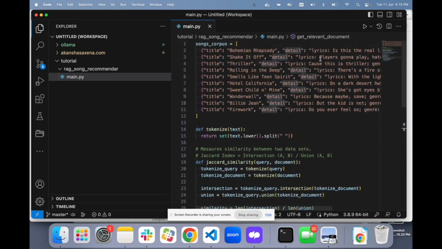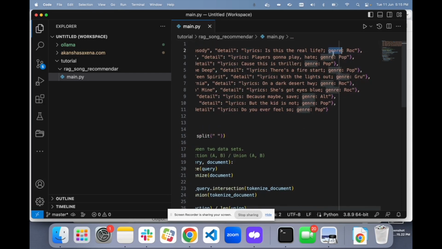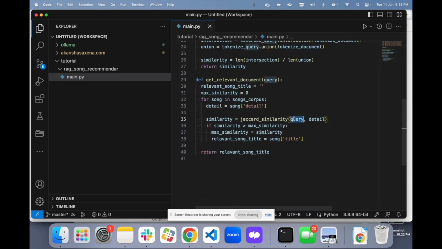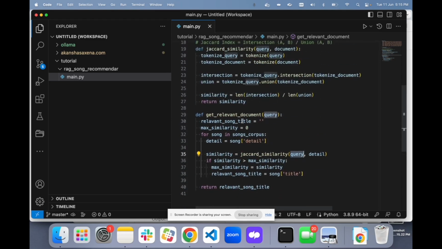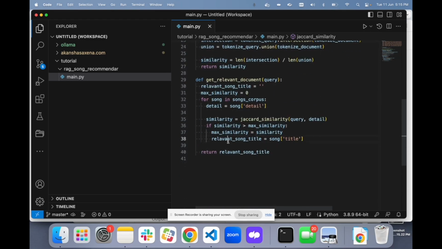of the song details, that is the lyrics and the genre, and the user query. Then the Jaccard similarity returns us the similarity index, and then we check if the similarity index is the maximum or not. If it is, then we store the song title and the maximum similarity, and then simply return the title of the song with the maximum similarity.